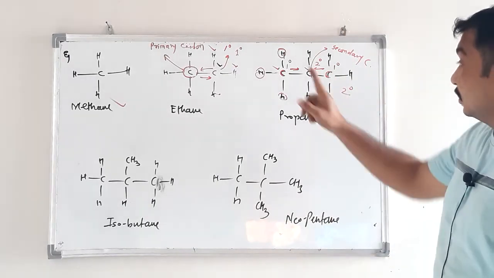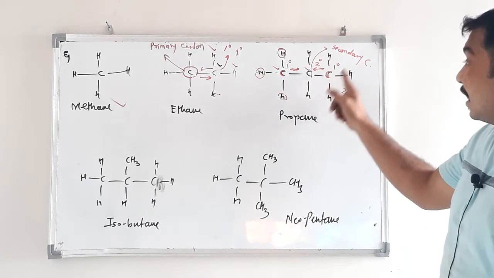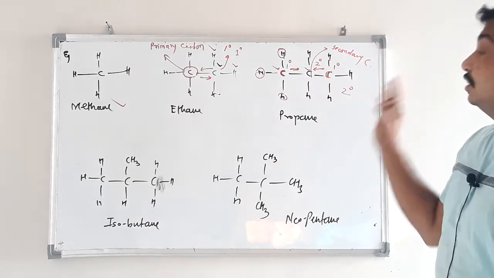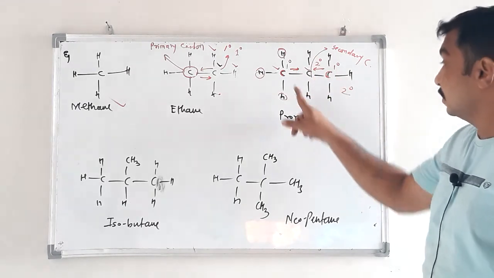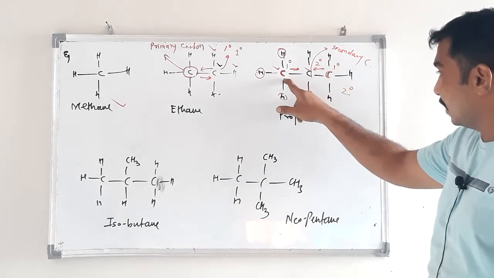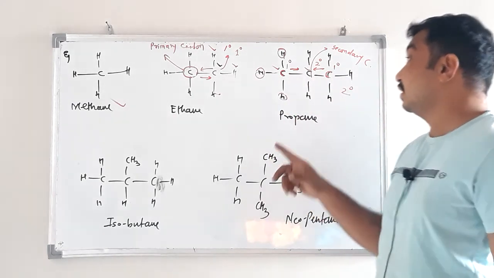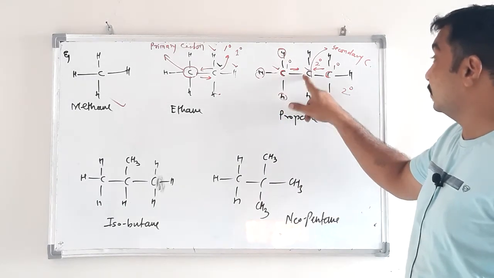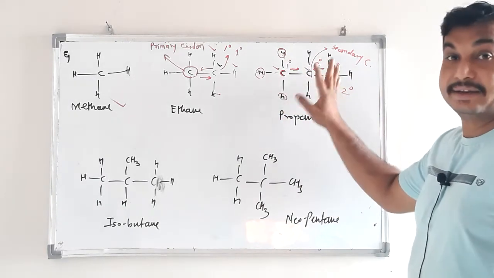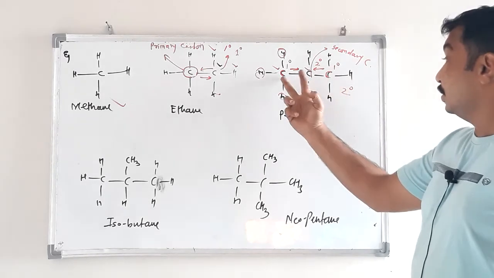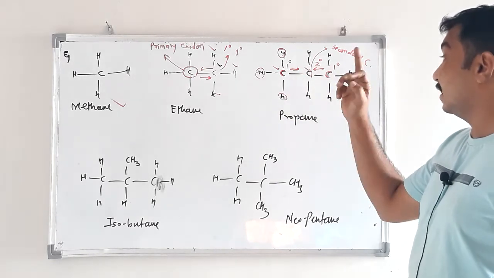And again observe, these 2 terminal carbon atoms are exactly the same as each other. This terminal carbon atom, primary carbon, and this primary carbon atom are exactly the same. Exactly the same means 3 hydrogen atoms, 1 carbon directly attached. Therefore, these 2 carbon atoms are exactly the same.